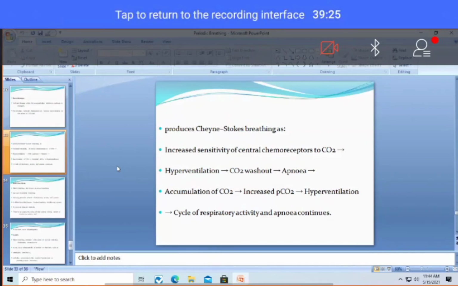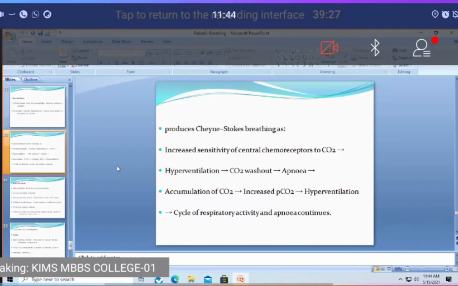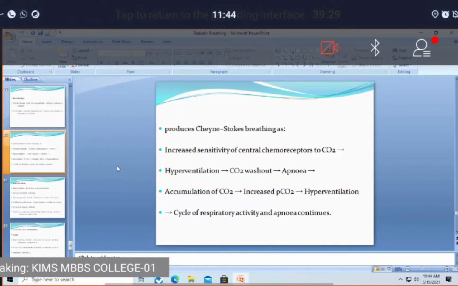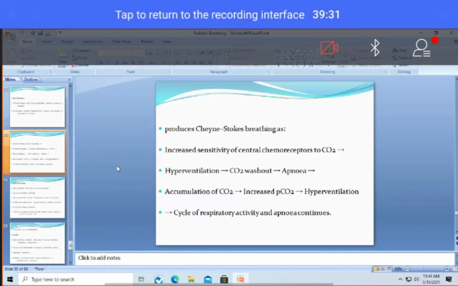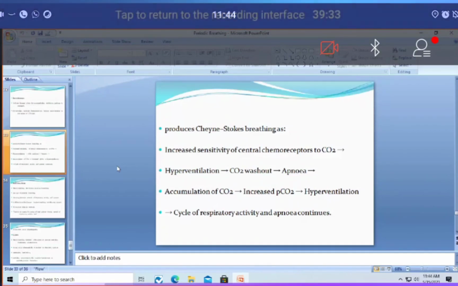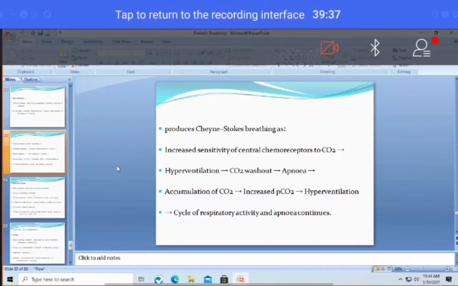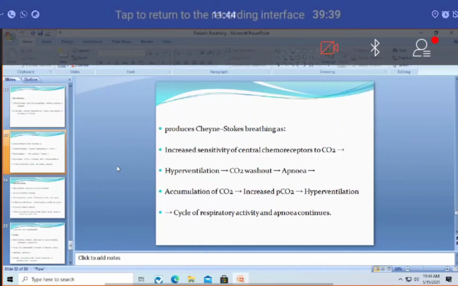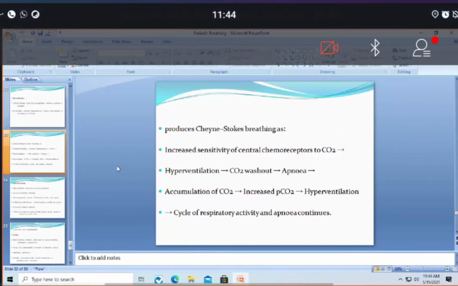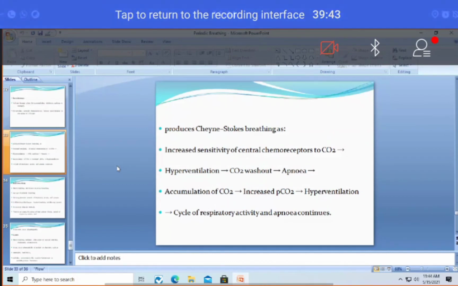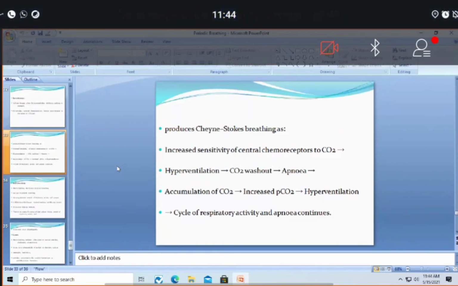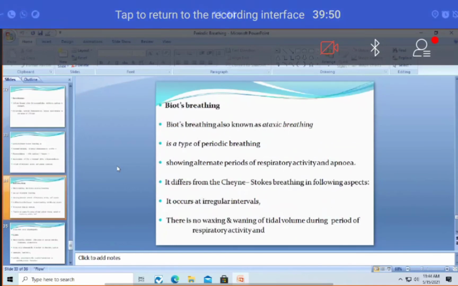Even a small decrease in carbon dioxide pressure will cause inhibition, or a small increase will cause hyperventilation. This overstimulation causes abnormality in respiratory activity, with apnea. That is nothing but Cheyne-Stokes.